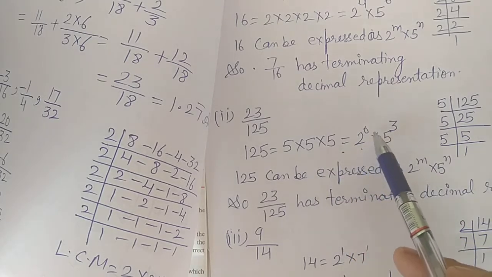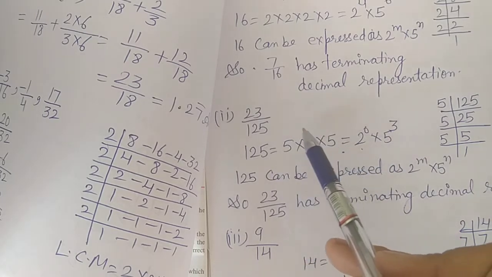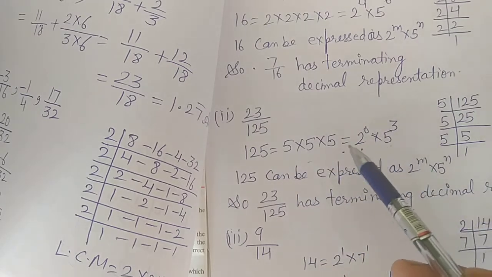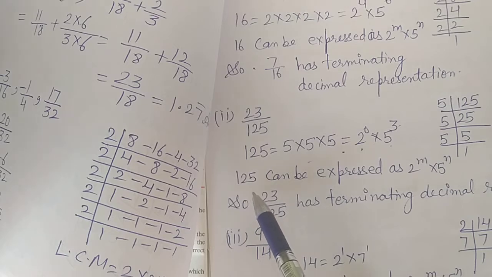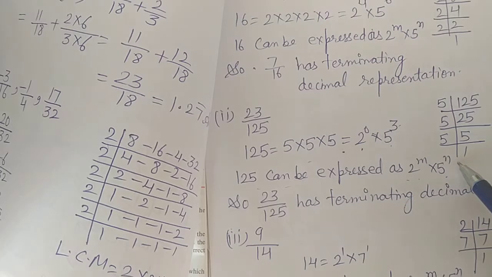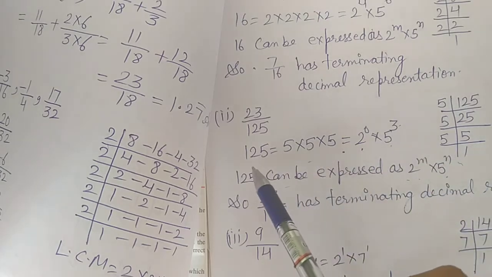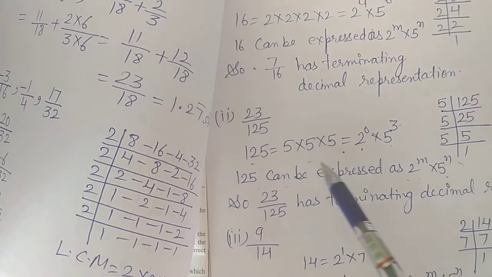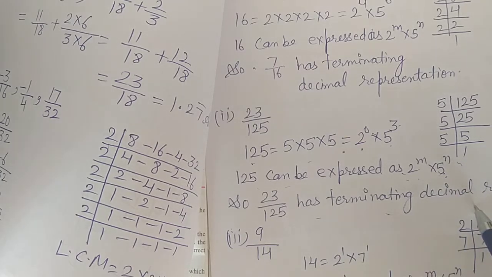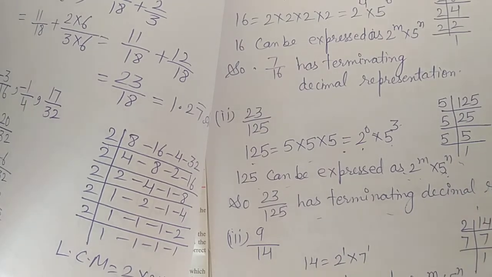So 2 raised to power 0 means no 2 is here, and 5 raised to power 3. So 125 can be expressed as 2 raised to power m, 5 raised to power n, where m and n are any numbers, means the denominator contains factors of 2 and 5. So it has a terminating decimal representation.